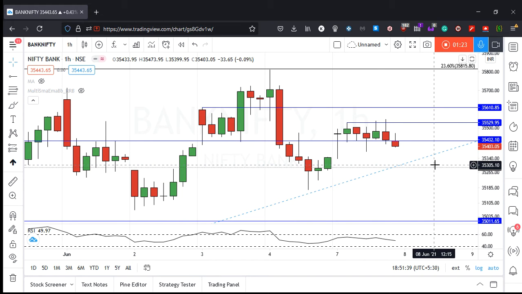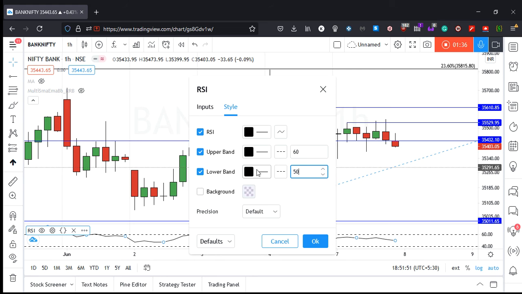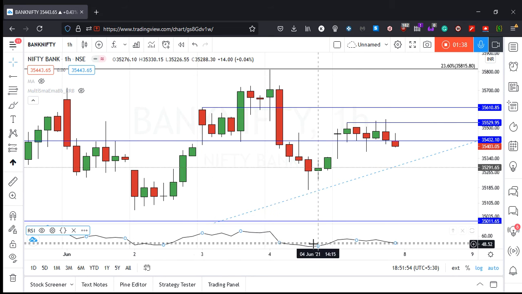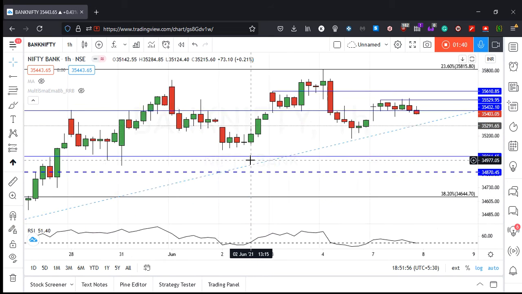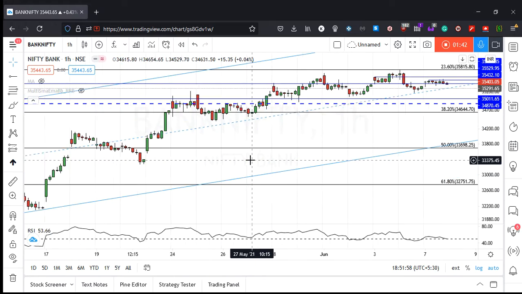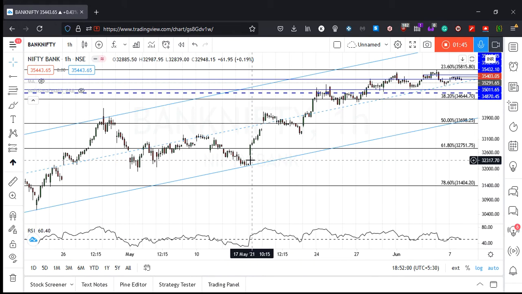RSI is at 50, it's at 49.97, so right at 50, and generally RSI 50 is the test of bullish bias. So bullish bias होता है RSI 50 के ऊपर, RSI 50 के नीचे there is a little bit of bearish bias from what I have seen, and I will just show you with a very easy example. So in this line here, I have just added RSI 50 ka line.